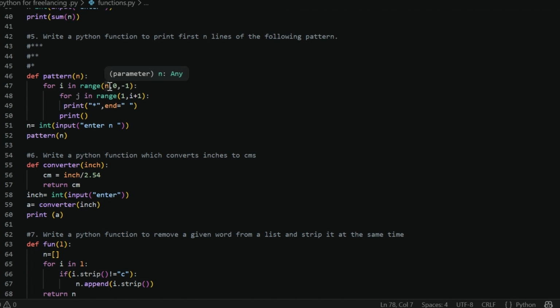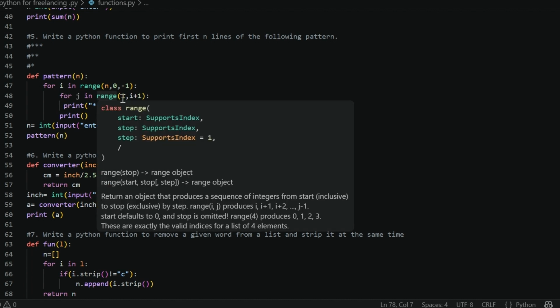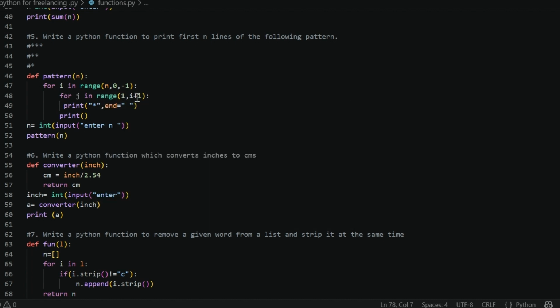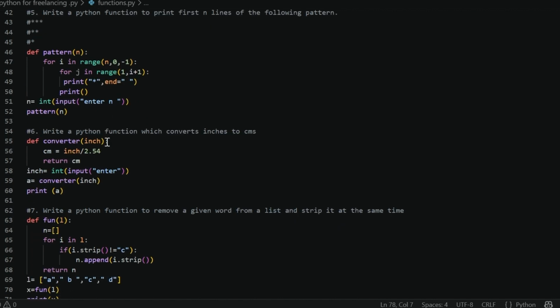Increment or decrement? We are incrementing, but by -1, which means in the reverse order, so the value of I will be 2. Now when it goes inside, the range will be 1 to 2, then 2 stars will be printed in the same line, and the same code follows. We get the following pattern, and that's how we will get our desired output.